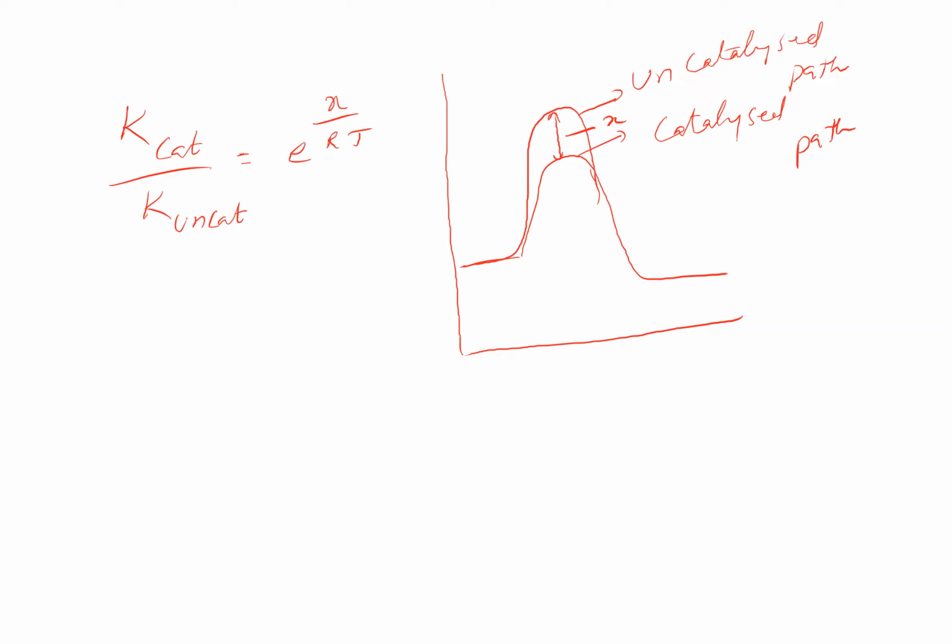Means x is the energy of activation of the uncatalyzed path minus the energy of activation of the catalyzed path. This is the relation between the rate constant in the presence of catalyst and in the absence of the catalyst.